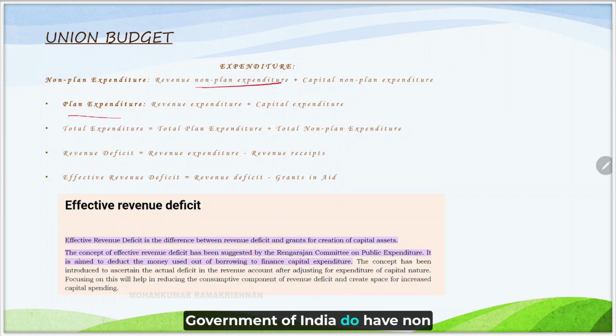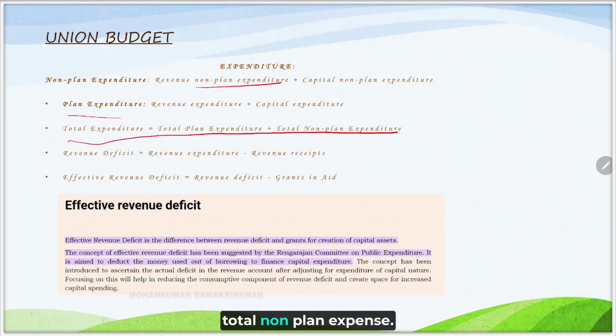The Government of India also has non-plan expense. For example, the calamity fund, which will be depleted whenever some natural calamity happens. That is a part of non-plan expense. Plan expense is something we do for development activities and socio-economic reforms. Now the total expenditure is equal to total plan expense plus total non-plan expense.